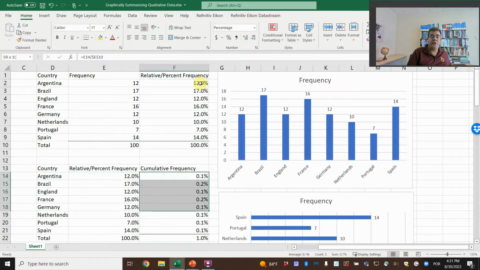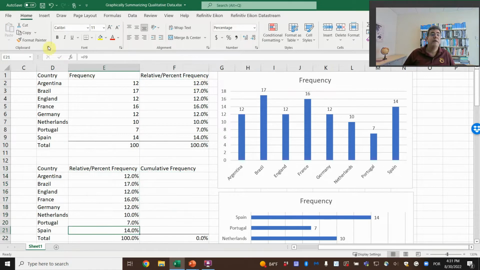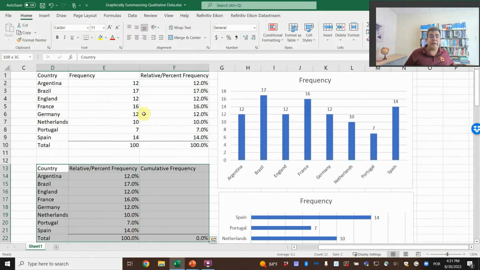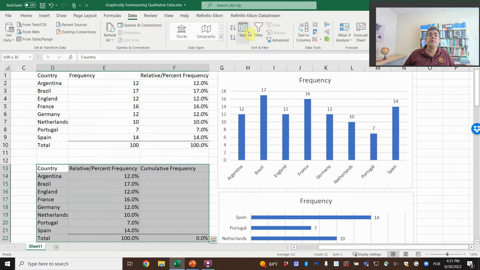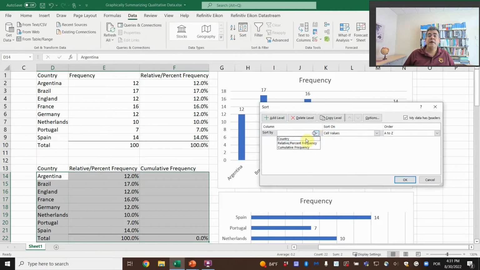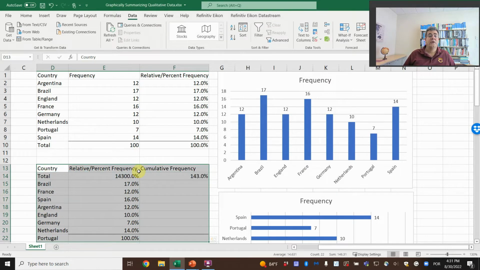And the cumulative frequency, it is nothing so far. So what do we need to do? Select, or we can select everything. Data. Now sort by relative or percent frequency from the largest to smallest.